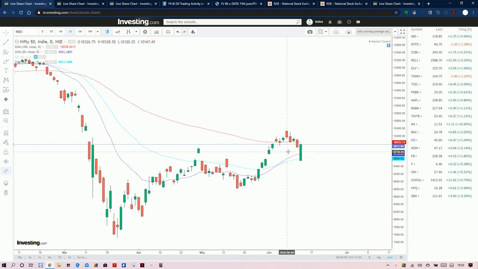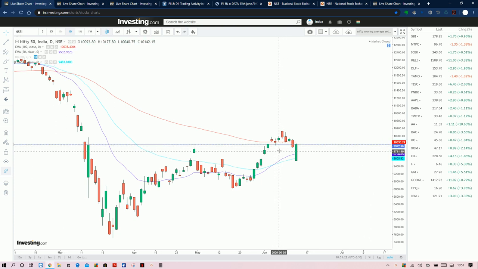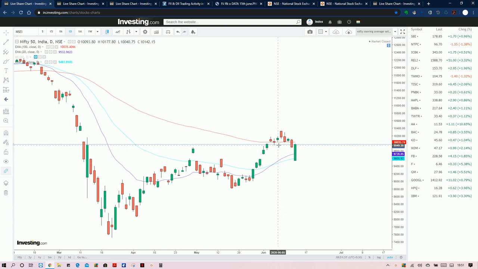But Nifty got exactly reversed from the 10,300 level after filling the gap. One thing we need to note is that the gap was filled because of the gap up opening, and not because of any buying activity. Even in the candle on last week's Friday, there was not big buying activity, but the smart money was taking shorts in futures to hedge their positions.